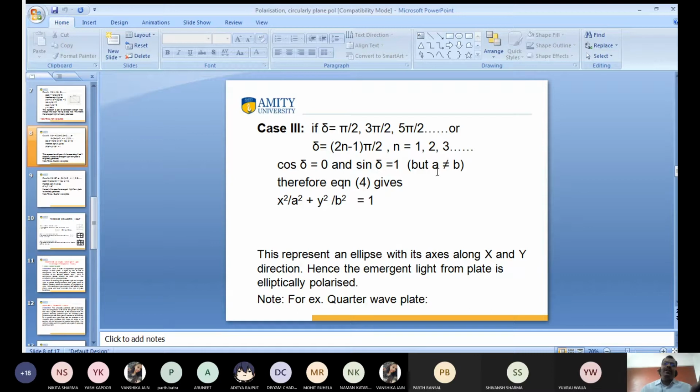And the second condition is very important: A is not equal to B. At this condition, a quarter wave plate is used to produce elliptically polarized light.